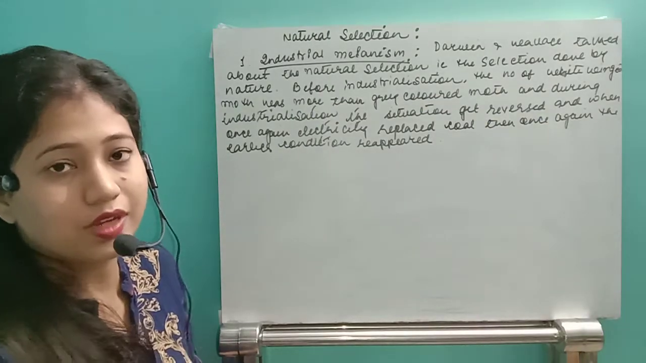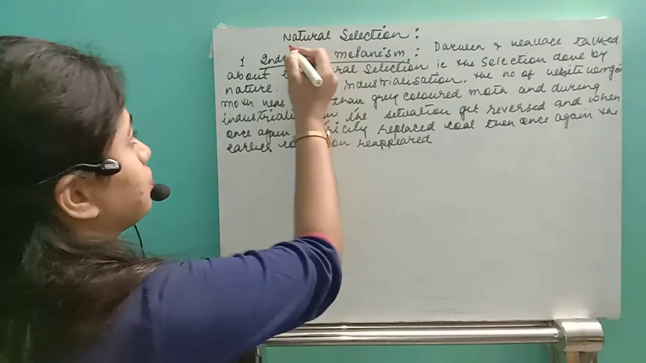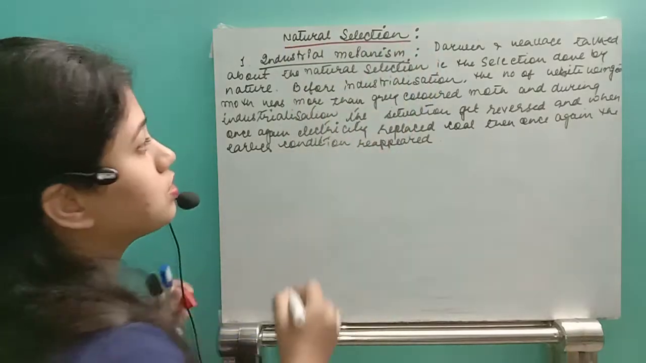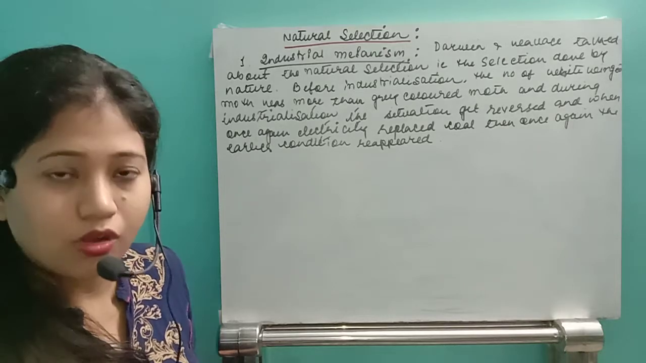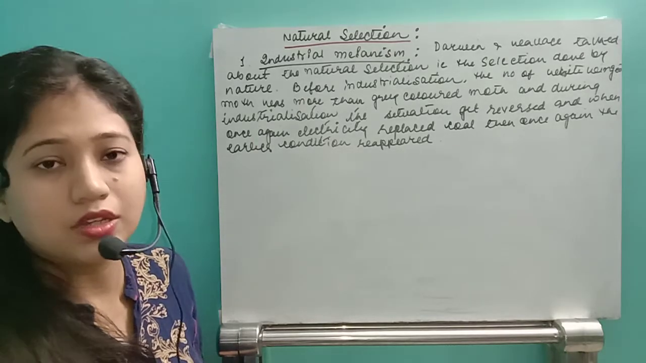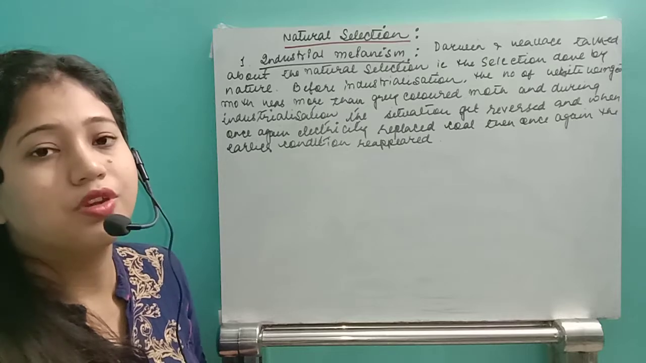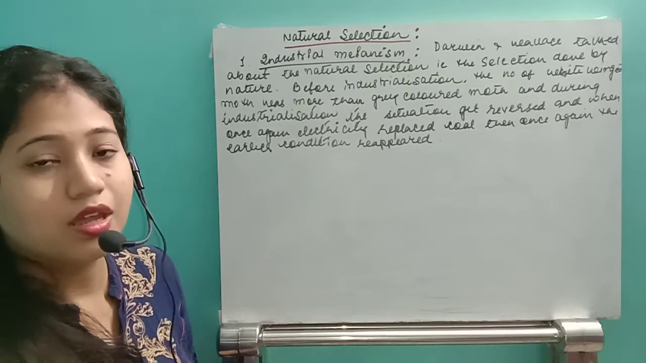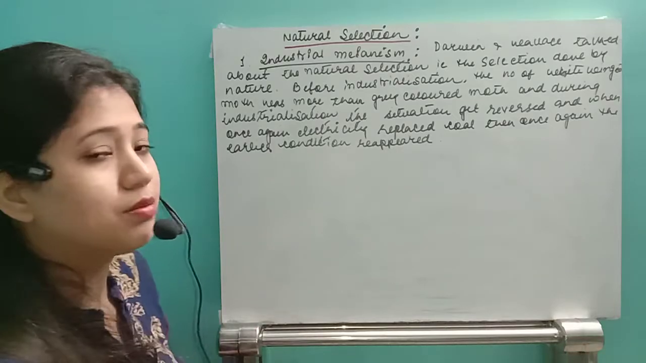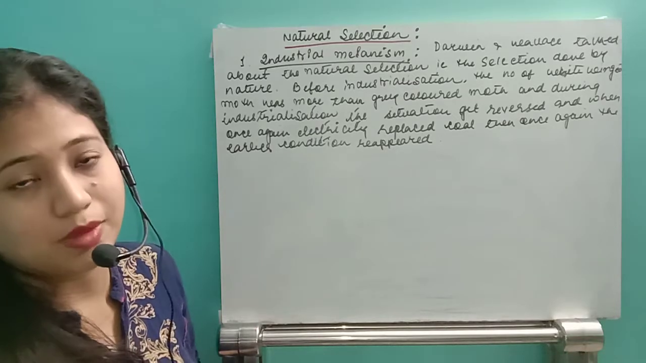Once again, this is evidence of evolution, that is natural selection. Nature selects some of the species at a specific time, and that organism can be wiped out by nature once again due to different natural factors. We will see one very famous example. That example is industrial melanism. So what is industrial melanism?